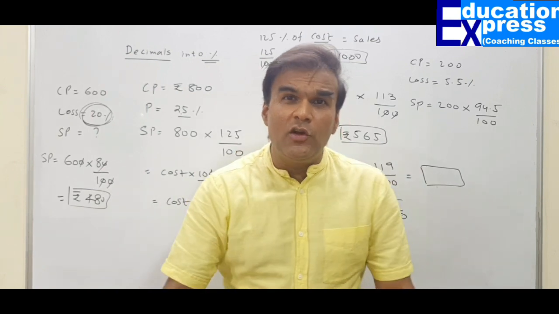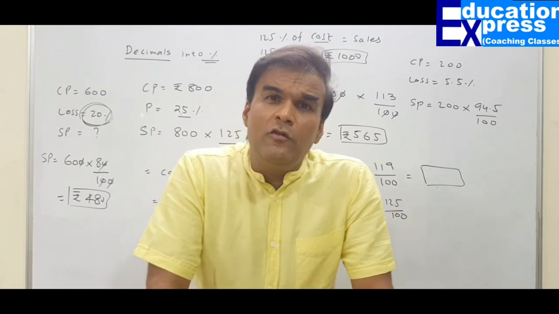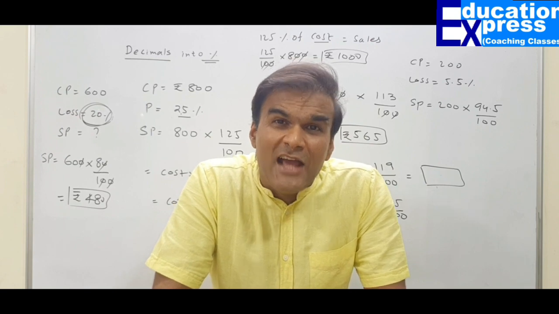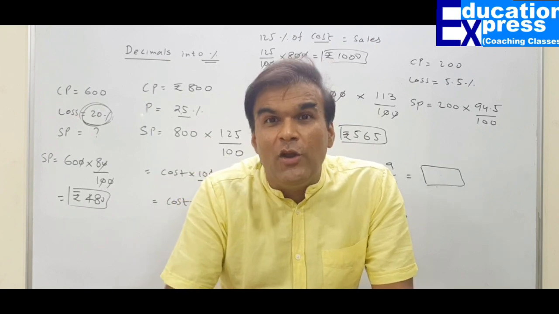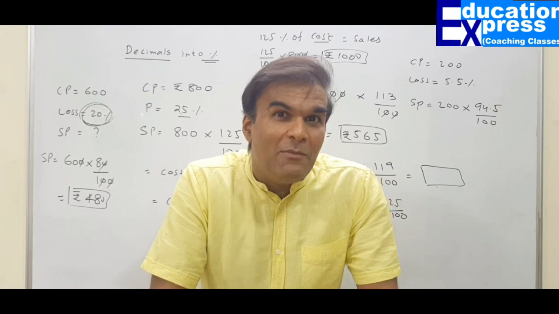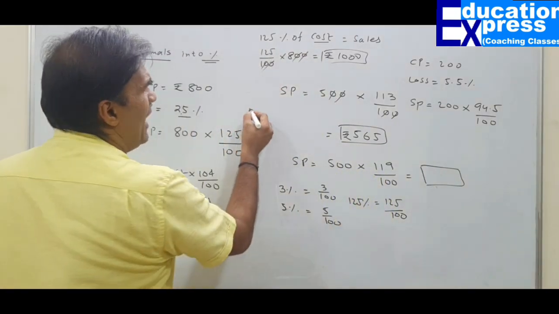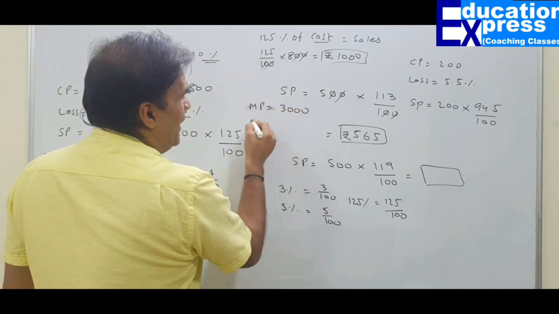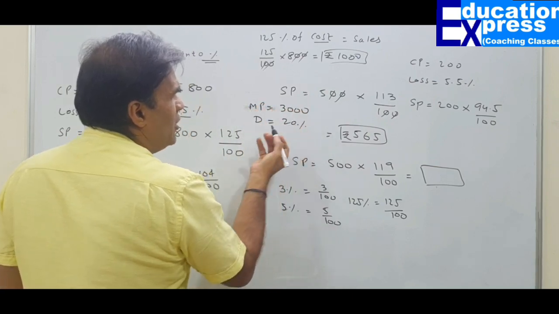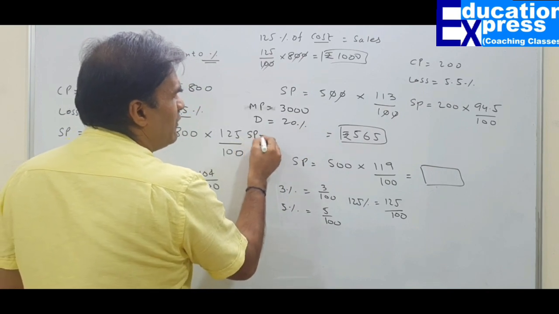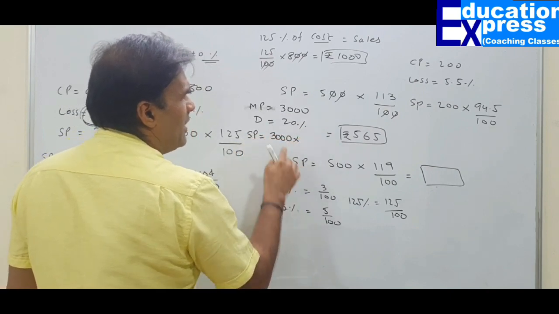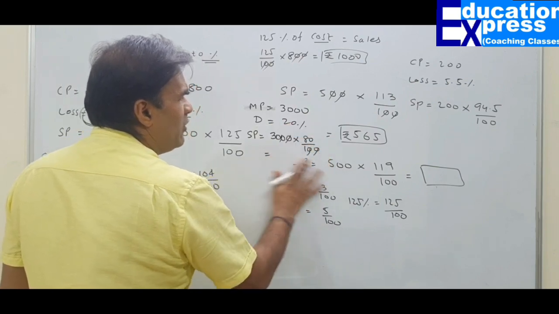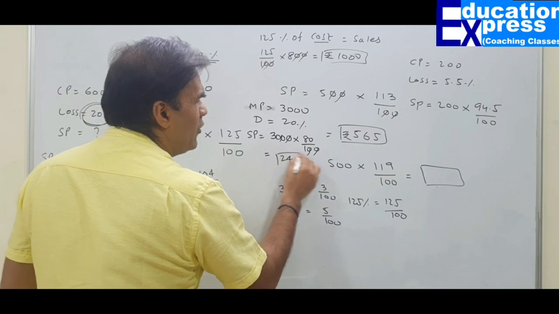If I go and visit a store and they say that, sir, we are offering a discount of 20%. So simple, cost multiply by, since it is a discount, you have to reduce our cost. So it's going to be 100 minus 20, that means 80. So if the footwear was marked price as rupees 3000 and they are giving you a discount of 20%, the selling price of the product would be 3000 multiplied by 80%. So I am paying only 80%. So those footwear will cost me 2400 rupees.